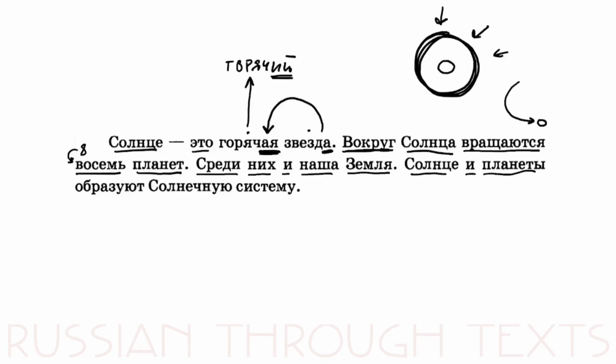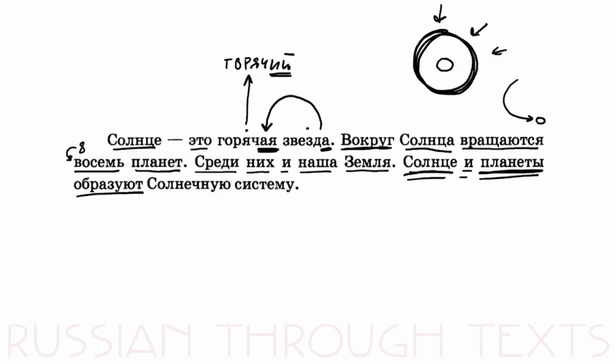So, the sun and planets образуют, so they just make from themselves or form, so they form the solar system, the solar system. That's it. They form the solar system.